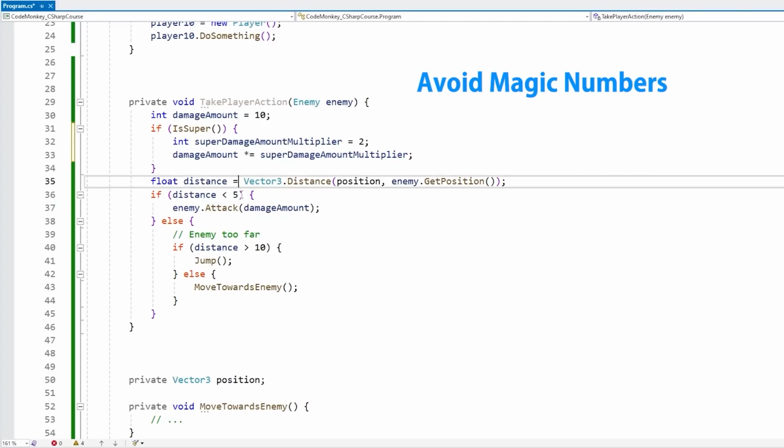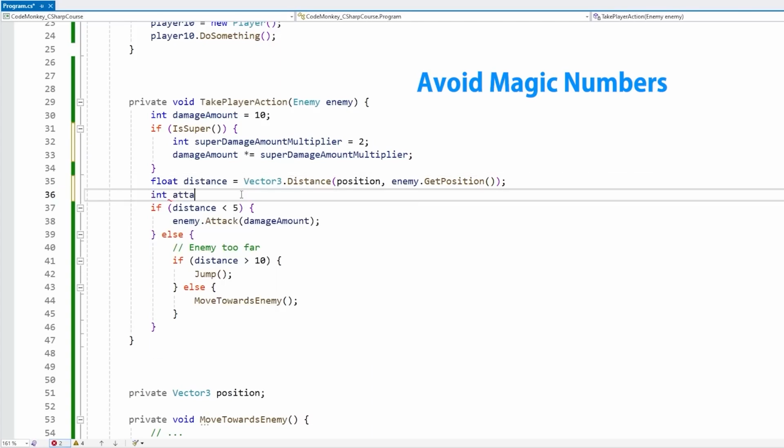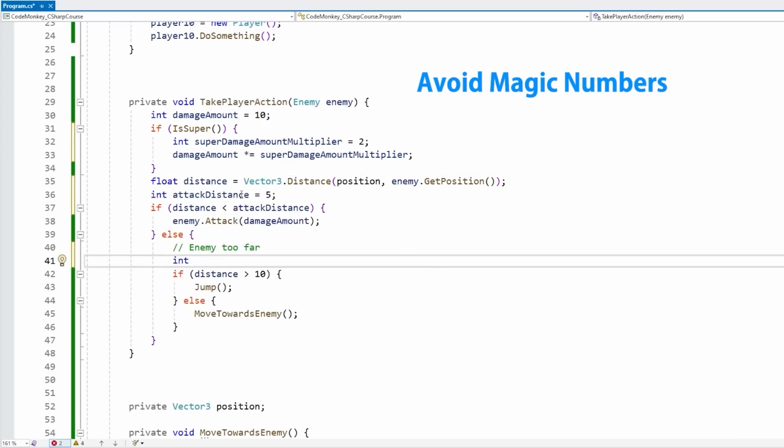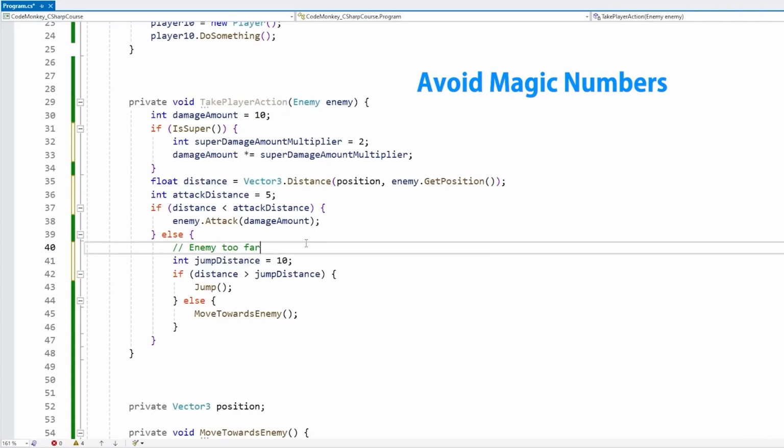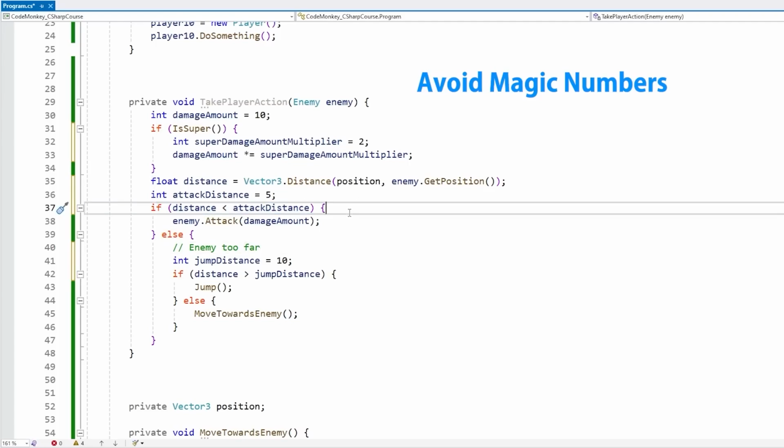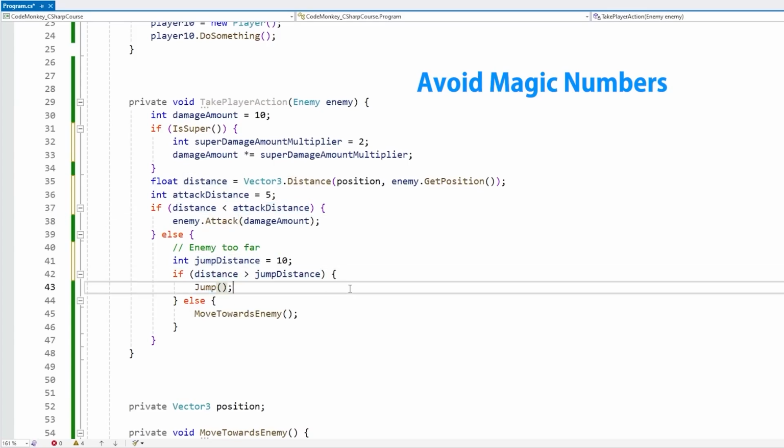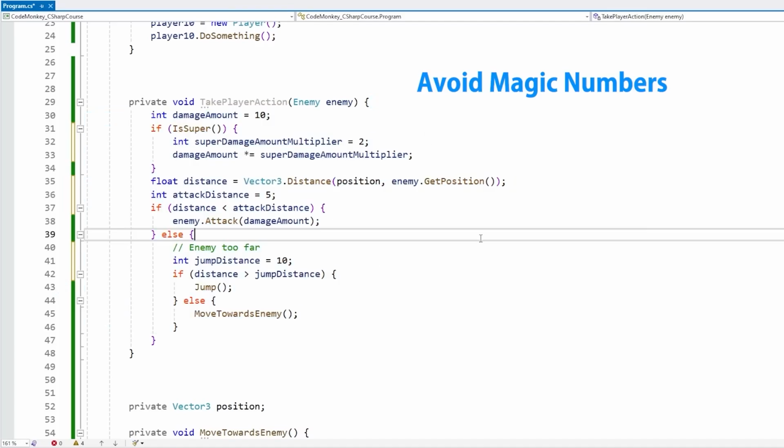Same thing over here. Let's define an int for the attack distance. And over here an int for, let's say, the jump distance. And yep, so now the code is much more clear, much more understandable. You can literally just read this and it makes perfect sense as if it's in proper English. So if the distance is under the attack distance, you attack. If the distance is above the jump distance, you jump. Super simple. So with this, there's no need to waste any brain power trying to understand the code. All of it is immediately understandable.